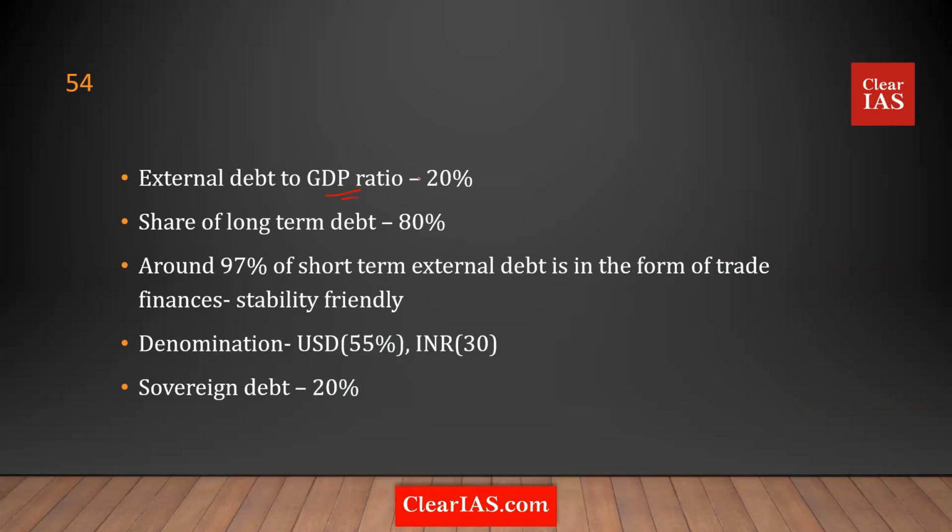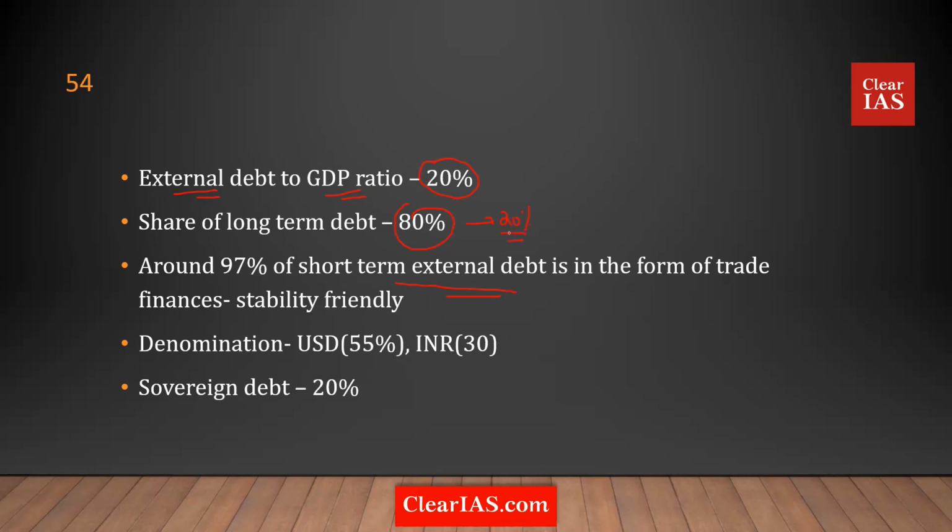Our external debt to GDP ratio is somewhere around 20%. And in our external debt, 80% is long-term debt. Short-term debt is only 20%. Also, around 97% of the short-term external debt, that is, we said 20% of our external debt is short-term,